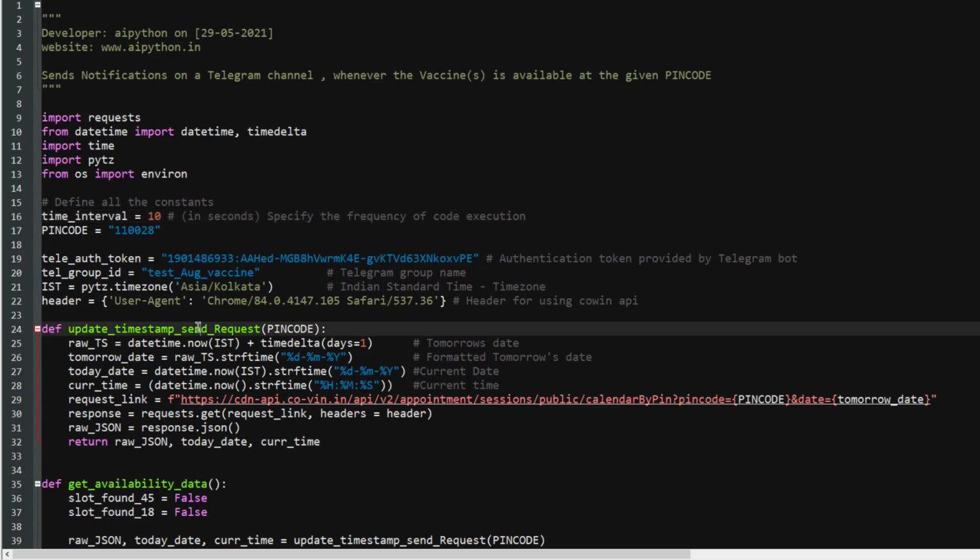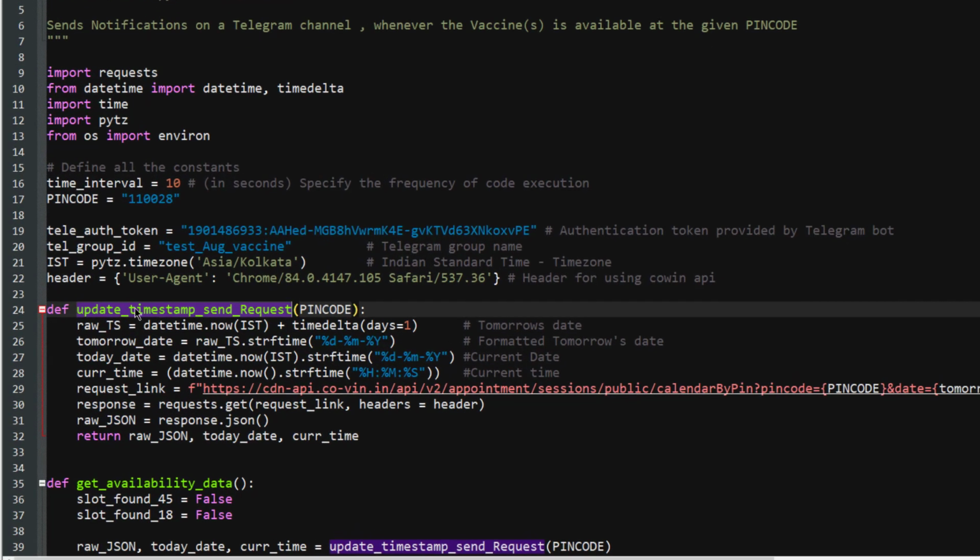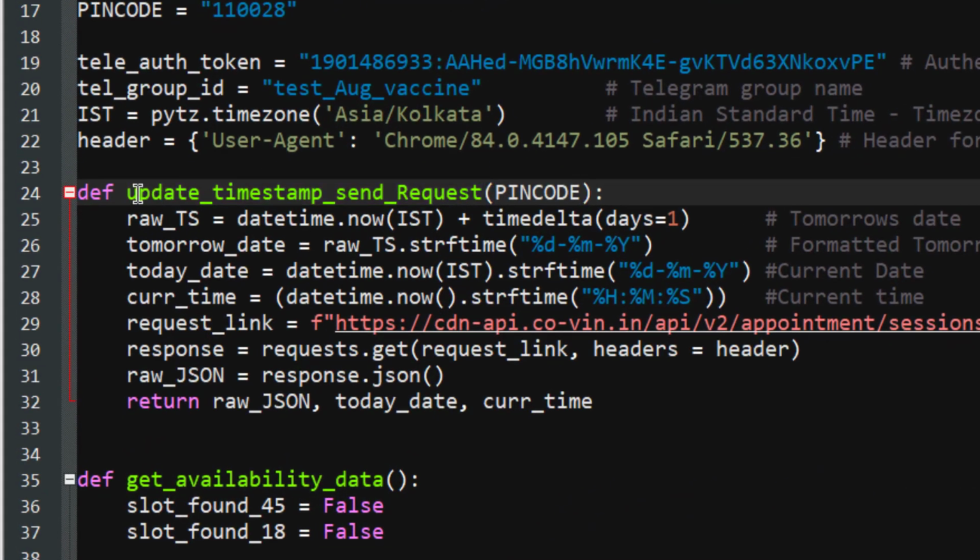Okay. Let's come straight to the point and understand this function in detail. We have created a function with the name update_timestamp_send_request. A bit long, but okay, it's understandable. I would also request you to write the name as per your convenience, and it should be understandable by others as well. In this case, my function takes pin code as an argument.